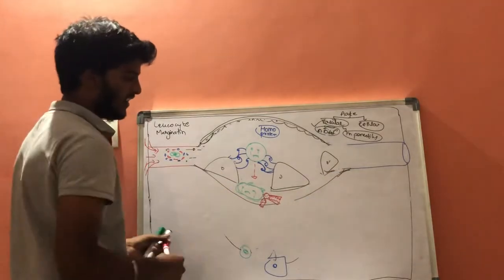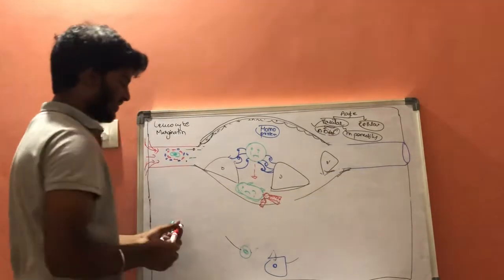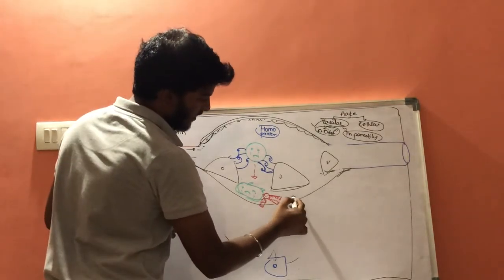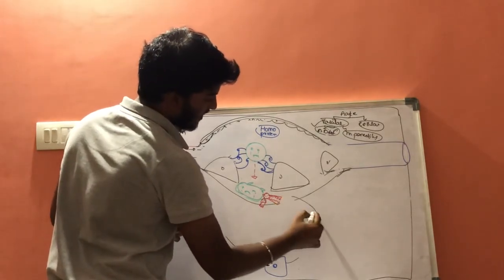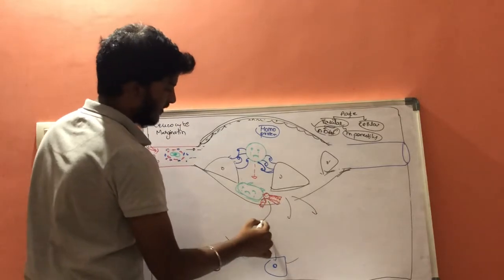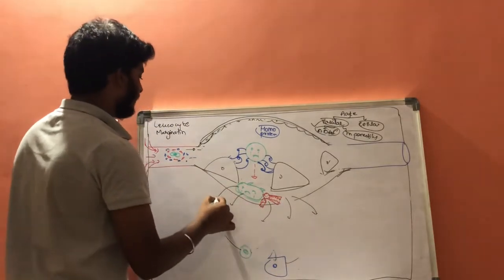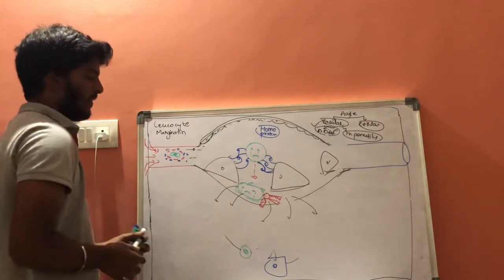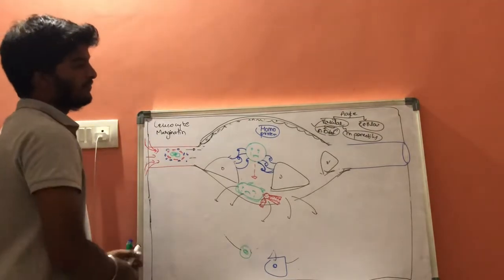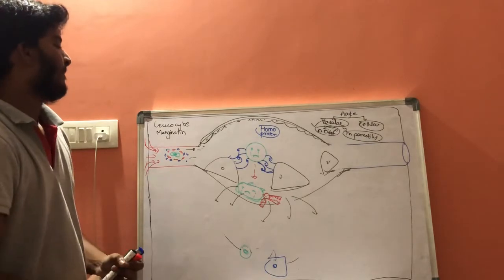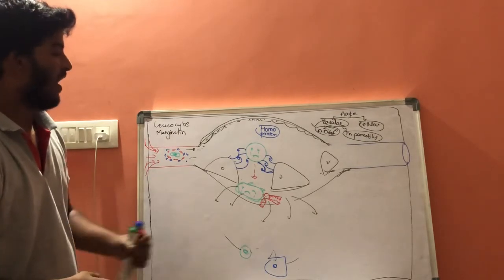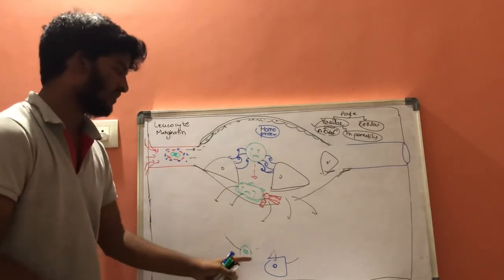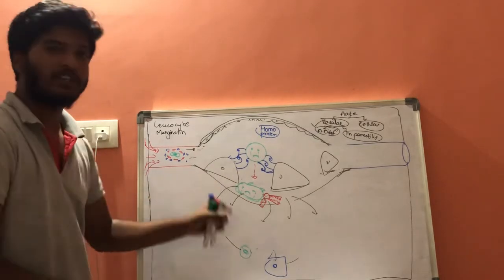It results in breaking of this basement membrane. When the basement membrane is ruptured, then they can enter into the extravascular compartment. Now the main task is, after entering into the extravascular compartment, how can they go towards the infected cells and show their action?